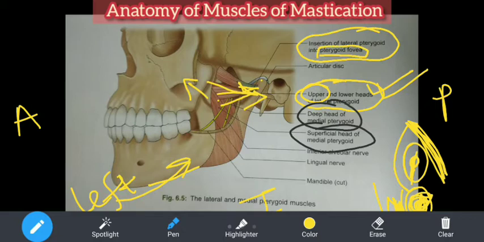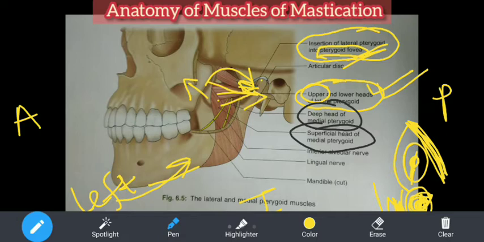If you see the condylar process of the mandible on the inside, you have the pterygoid fovea. There is a depression. Fovea means depression. You have come across this word fovea when you study the eye, retina, fovea. That is a small depression. So when you see the mandible bone from inside, that is on the medial aspect, you will see a fovea, a small pit in the condylar process. There this insertion happens. So we saw the origin and insertion of this.